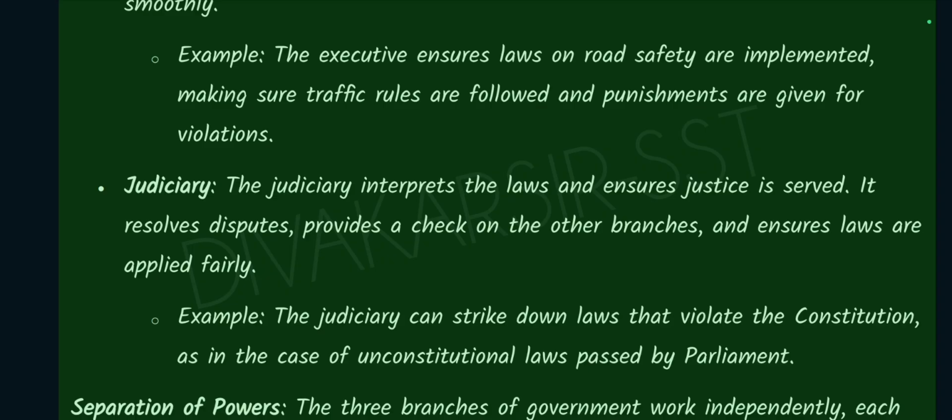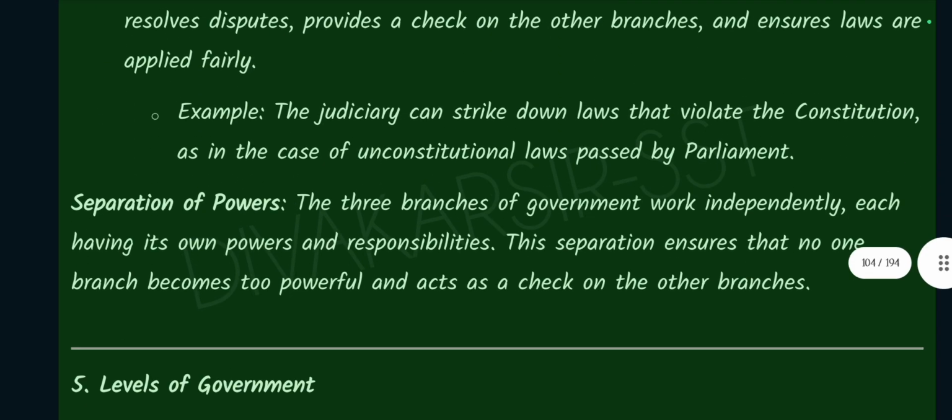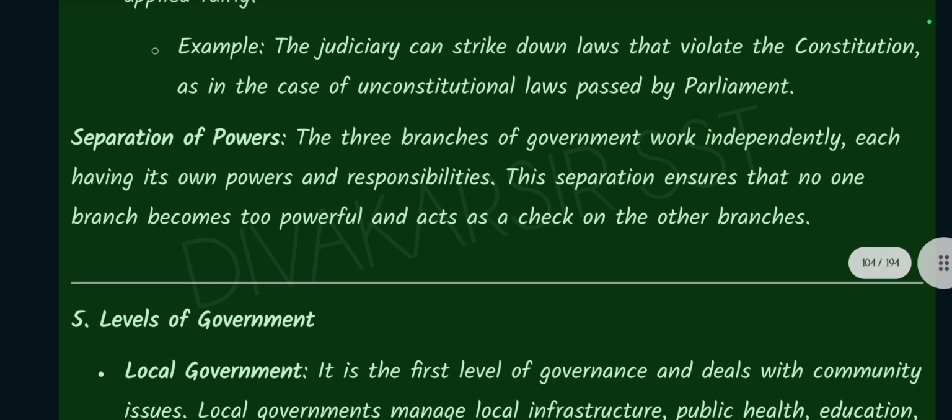It resolves disputes, provides a check on the other branches, and ensures laws are applied fairly. For example, the judiciary can strike down laws that violate the Constitution, as in the case of unconstitutional laws passed by Parliament.